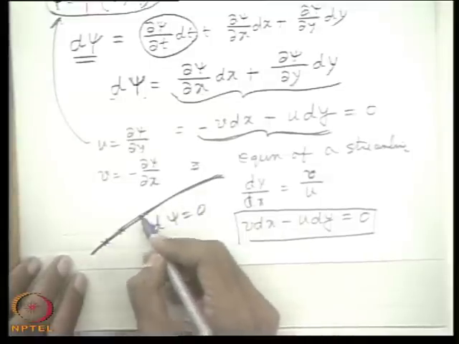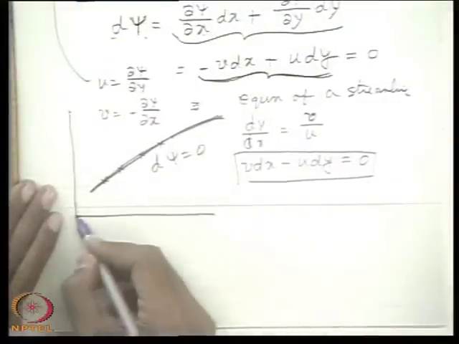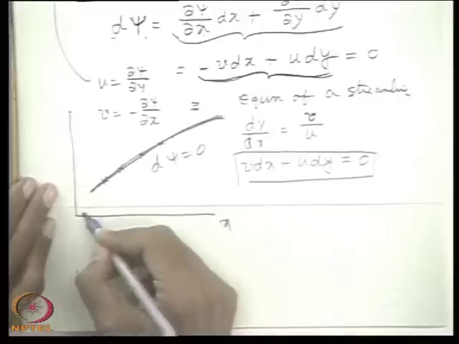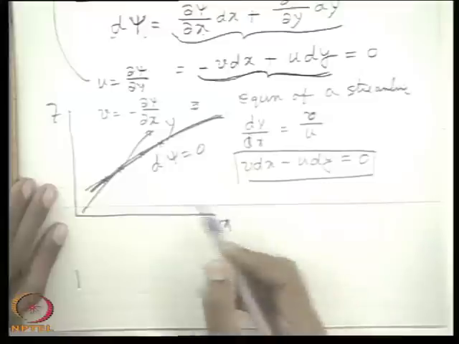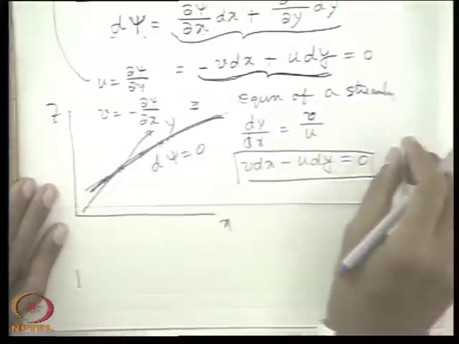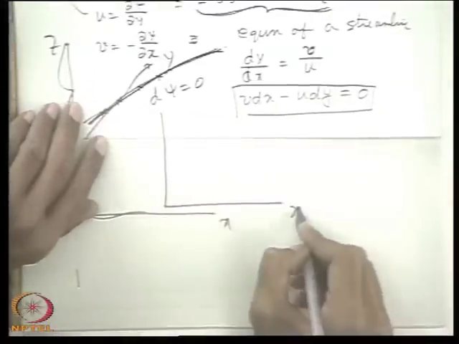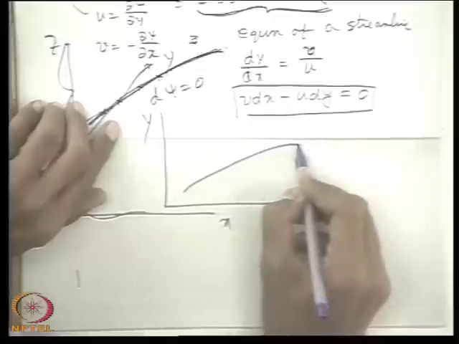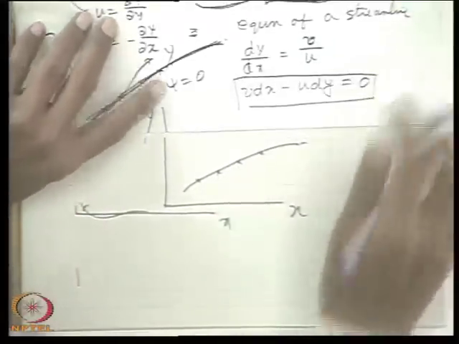That means the psi function along a streamline, let us consider this is x, this is y, and this is a streamline. Sorry, the z concept doesn't come, it is only an x and y concept. Let it be like this: there is x and y, and this is a streamline, and this is another streamline.